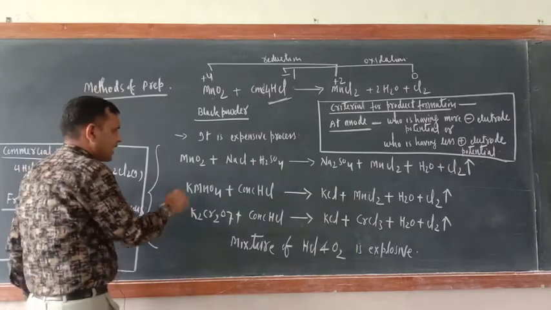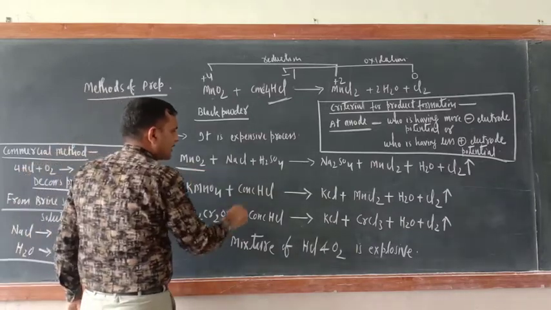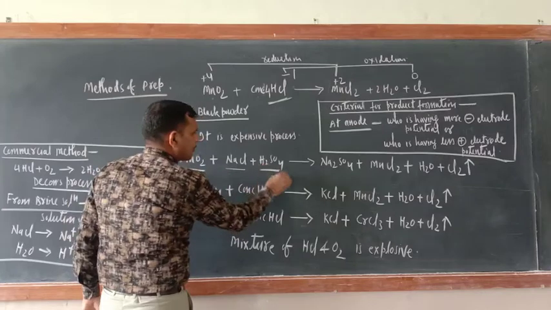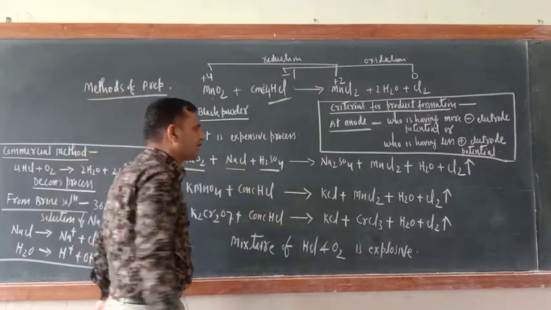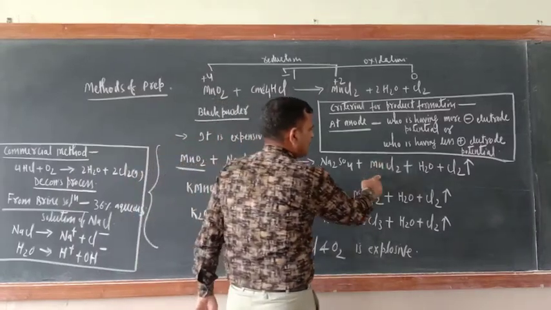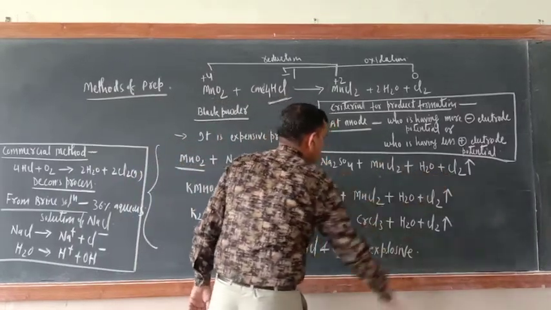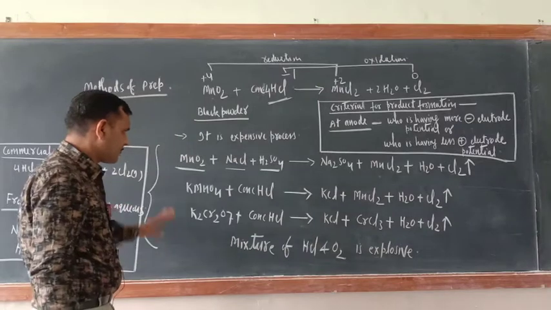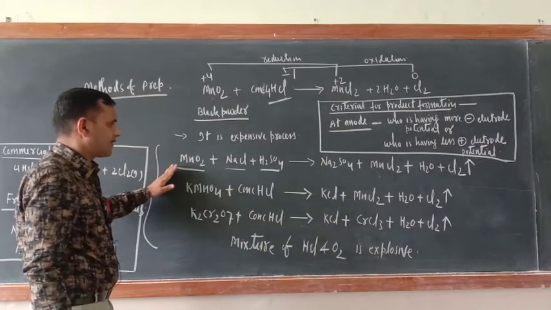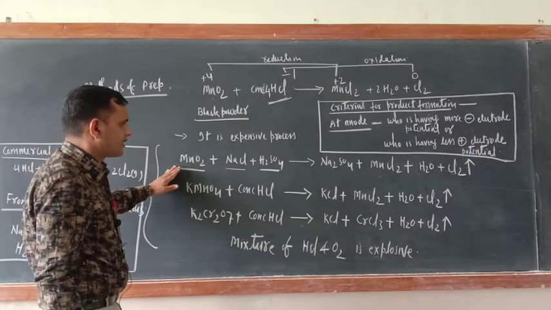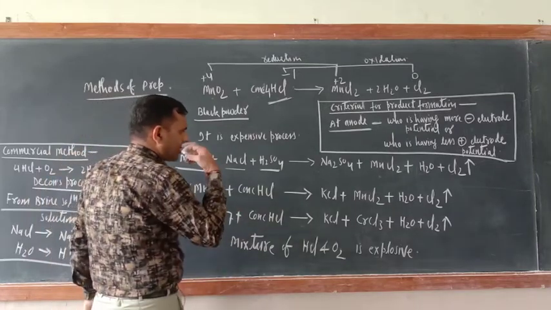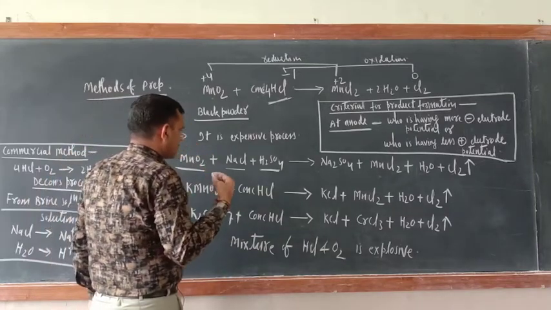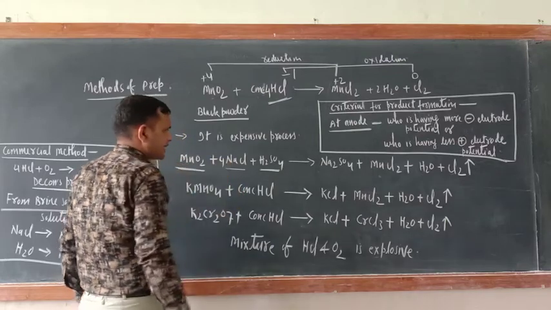So just see, MnO2 should be treated with NaCl and H2SO4. Then you will get Na2SO4, MnCl2, H2O and Cl2. Is the reaction balanced or not balanced? Just take 4NaCl here, because of the chlorine.